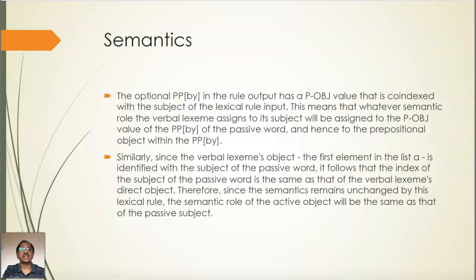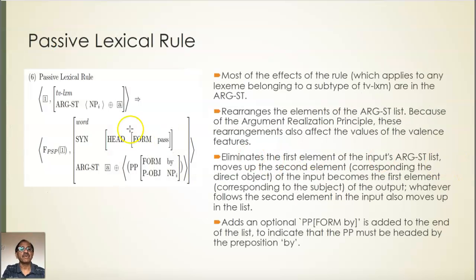Okay, what happens to the semantics? Semantics will not change. Why will it not change? Look at it, we have given the specifier in the input the index i, that is tagged with the NP object of the preposition by. That is, whatever role the specifier has in the active part is shared with the object of the preposition in the passive counterpart.